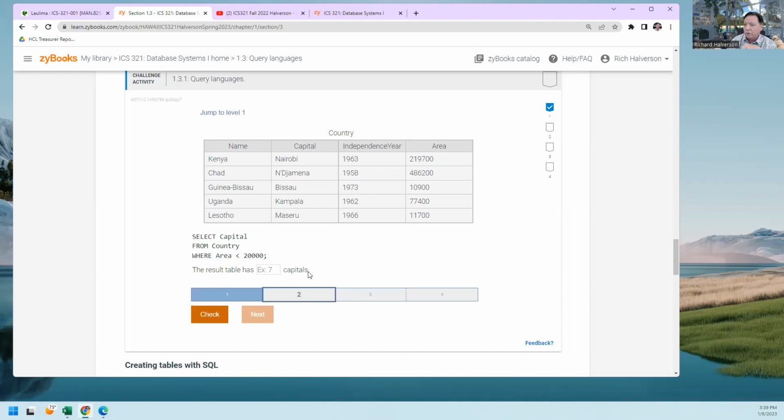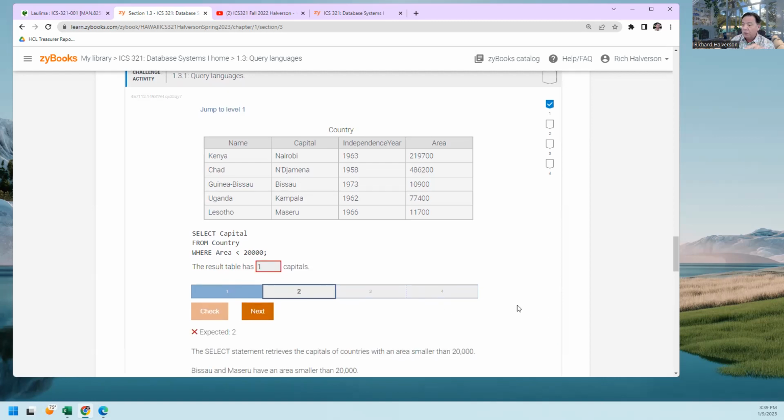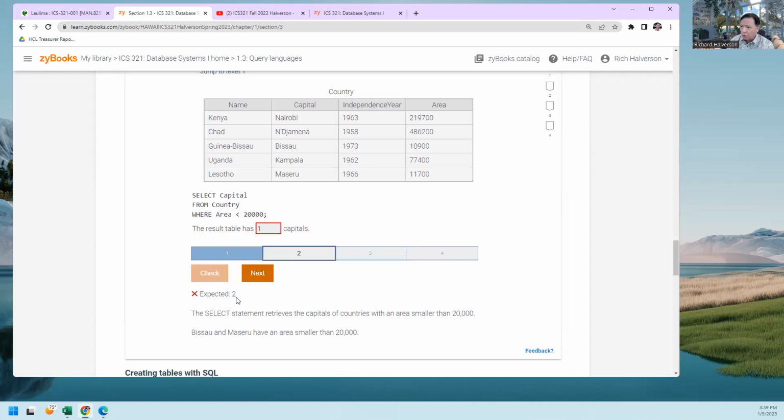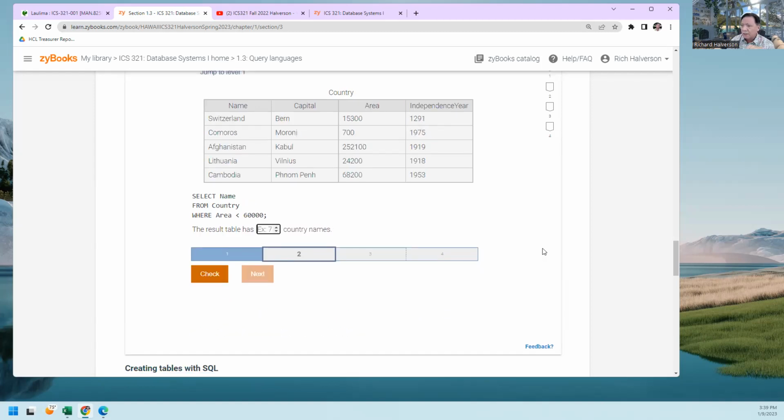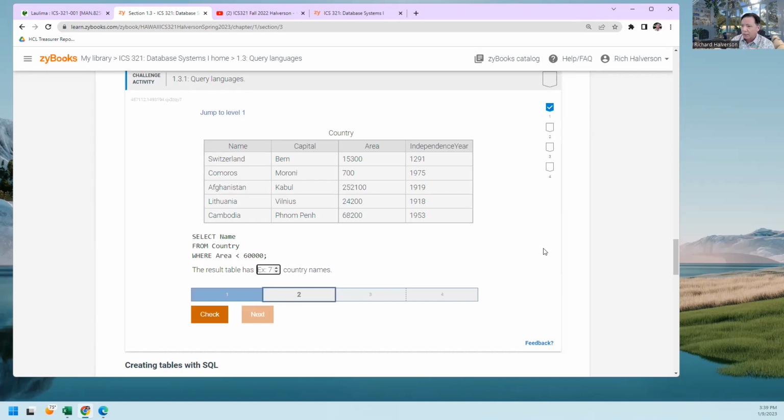But what happens if I put the wrong answer? The answer is 2, but I'm going to put 1. And it says it expected 2 and it got 1. So when I click next, it comes back and has me do it again.